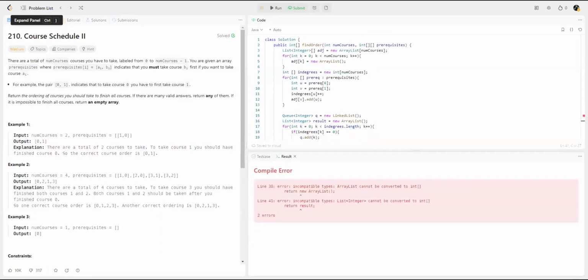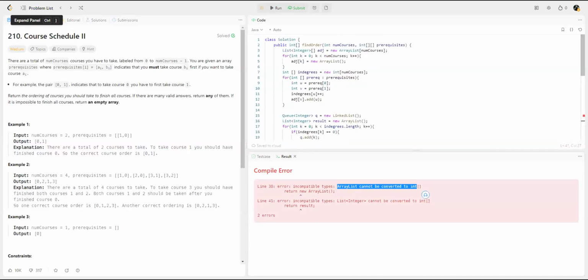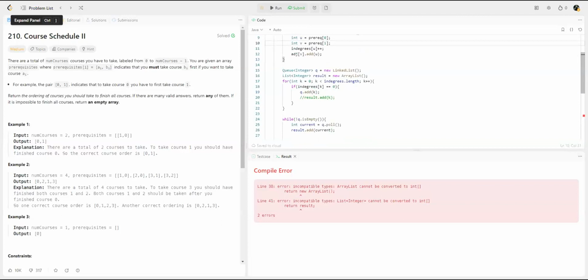Don't have a compilation error here, but array list cannot be... Oh, it's an int list. Oh no way. Let me check it. Actually, we have result as an int list. Okay, so if it is an int list, then let me change its signature here, because I'm sure people who are using Python already have an issue with it. So our result should be an int list instead of size num courses.